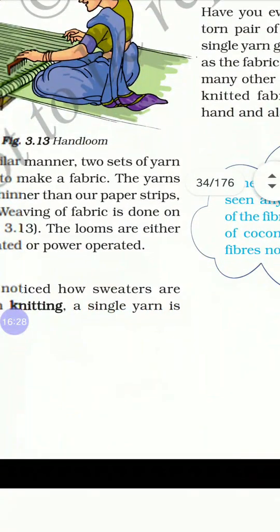First we learnt ginning. Ginning is the process where we separate cotton fibers from seeds. Next we learnt about spinning. Spinning is converting fibers into yarn by twisting them. Next we learnt about weaving. Weaving is the process of arrangement of yarns to get a fabric.